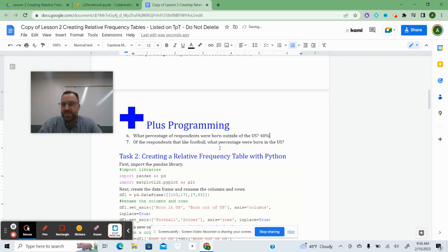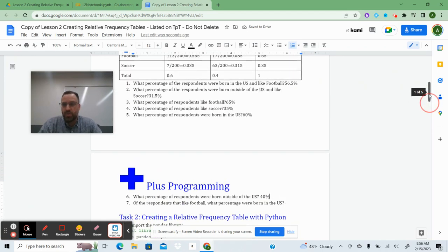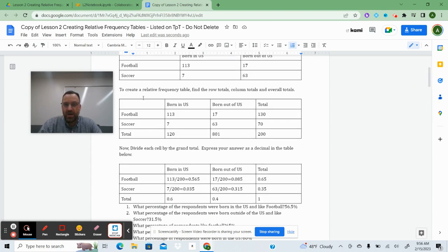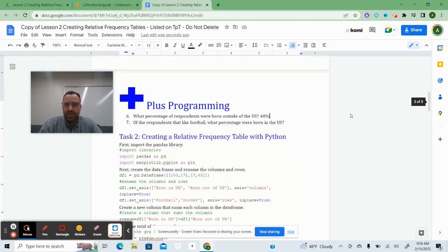Now here, of the respondents that liked football, what percent were born in the US? Now, if you look here, I can go up here. Of the people that like football, there's 130 people. Born in the US is 113. So what I need to do is write this as 113 out of 130, and then convert that fraction to a decimal. So I can just take 113 and divide that by 130, and I get 0.8692 or 86.92%, or really I could just round that to 87%.